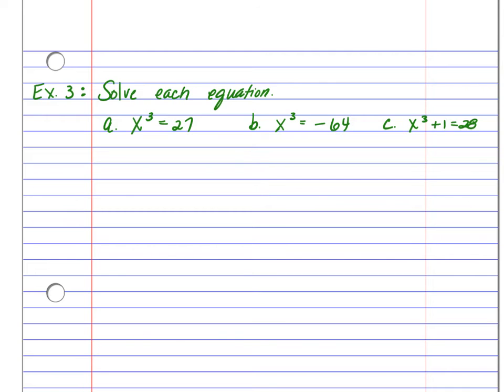Example 3, again, just solve each equation. Now, these 3 examples are a little bit different because instead of having x squared, we have x cubed. So instead of taking the square root, we're going to take the cube root. Now, in the previous examples, when we were taking the square root of something, notice that we did not have to have a number right here. That number is a 2, but it's automatically assumed that it's a 2 if there isn't anything listed.